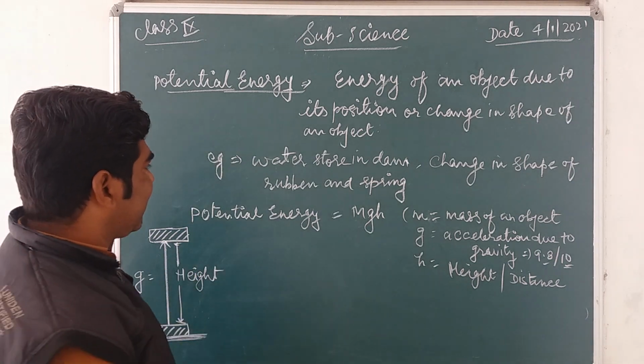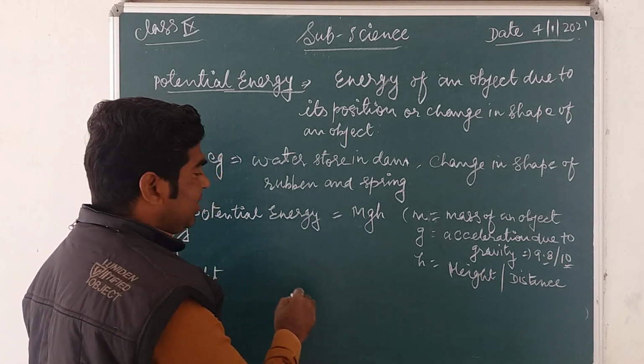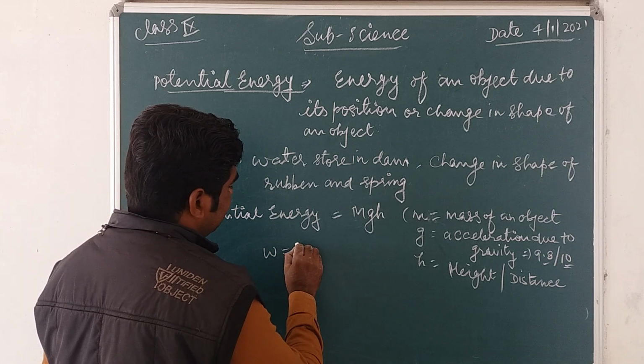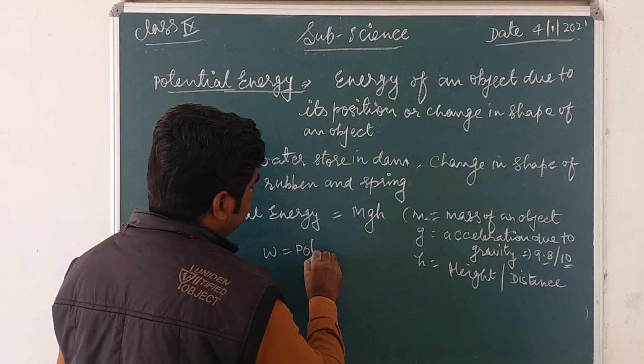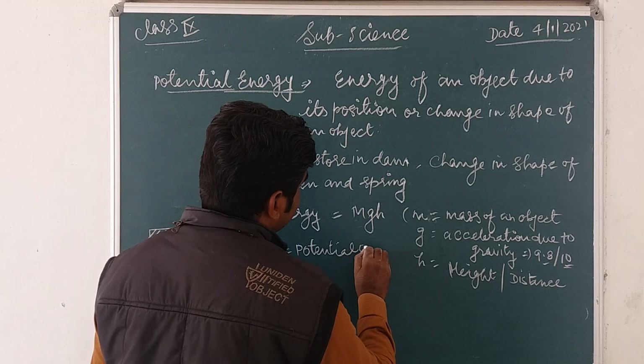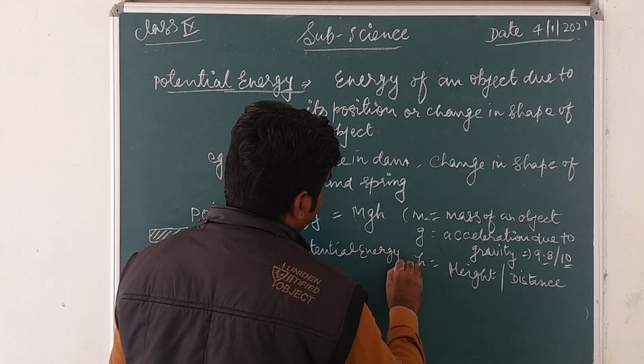So in this way we can calculate potential energy. Here the work done, W, is equal to potential energy.